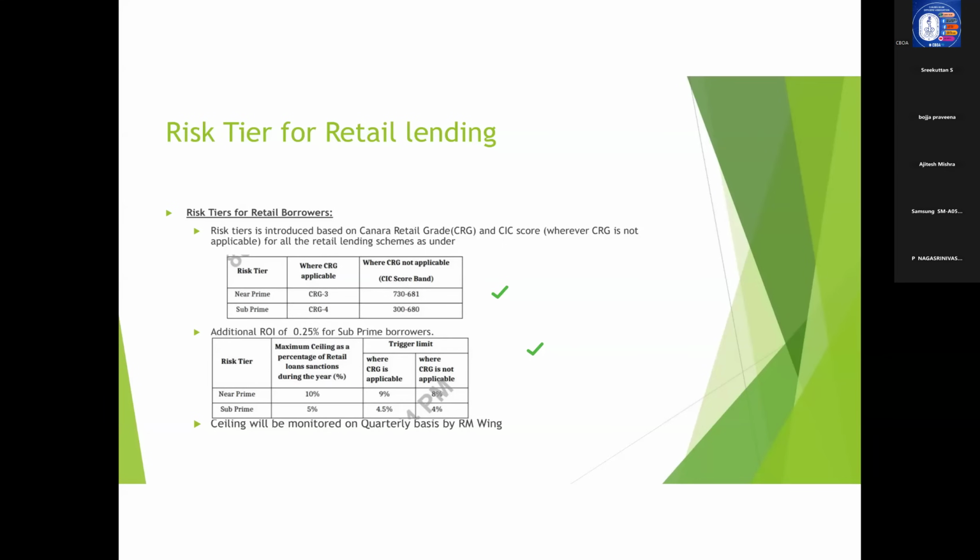And also you need to see the ceiling of maximum lending that the bank can do in a financial year for CRG near prime and subprime. It is 10% in the case of CRG near prime and 5% in the case of subprime. And also you need to remember the trigger limit beyond which the trigger will be alerted by RM wing. It is 9% for CRG applicable cases for near prime and 8% for CRG not applicable cases, that is CIC score for near prime, and 4.5% in the case of subprime and 4% in the case of CRG not applicable cases.